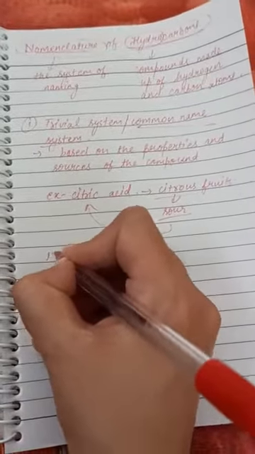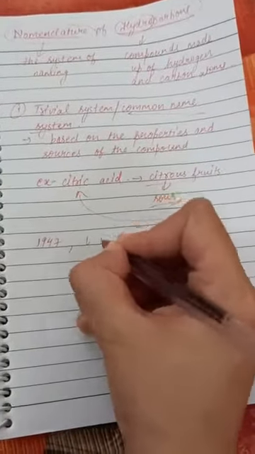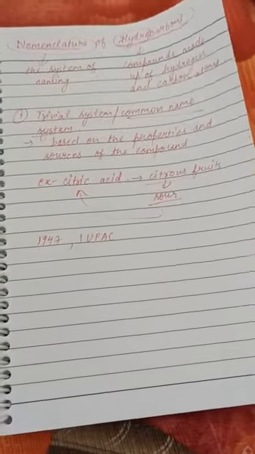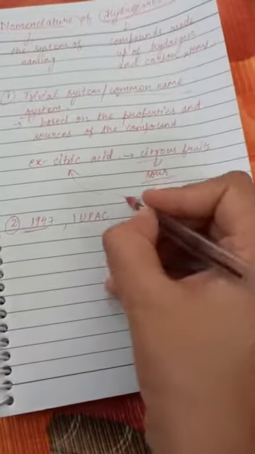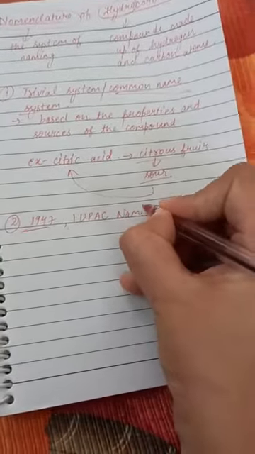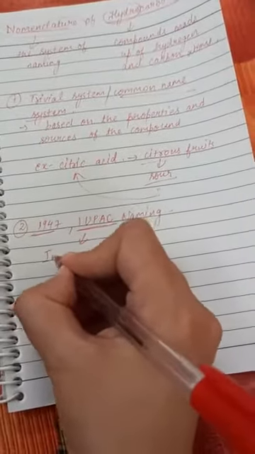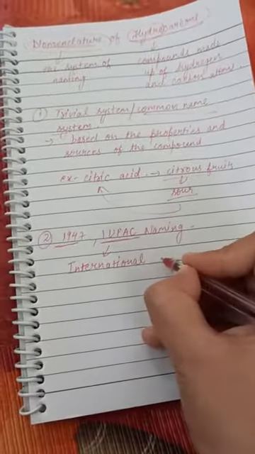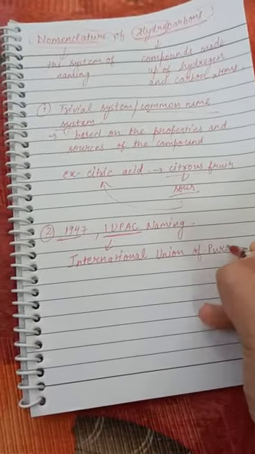So a new system came into play in the year 1947. A new organization, IUPAC, gave a set of rules according to which compounds can be named. IUPAC stands for International Union of Pure and Applied Chemistry.